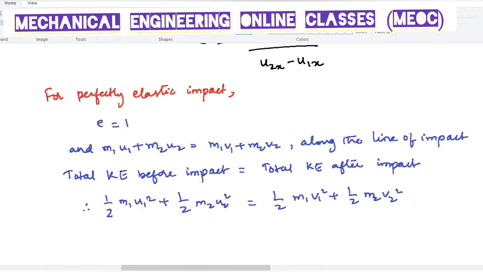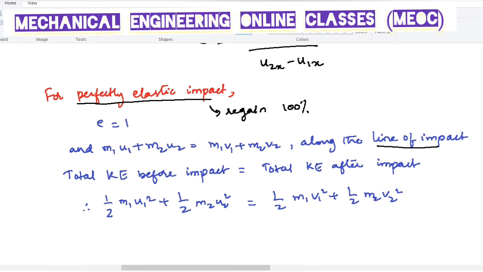Similarly, we will see the value of e for perfectly elastic impact. Perfectly elastic impact in the sense the deformation is completely lost. That means the shape is totally regained. In that case, the regain of the shape is 100%. Hence, e is equal to 1. And there is a conservation of momentum along the line of impact.